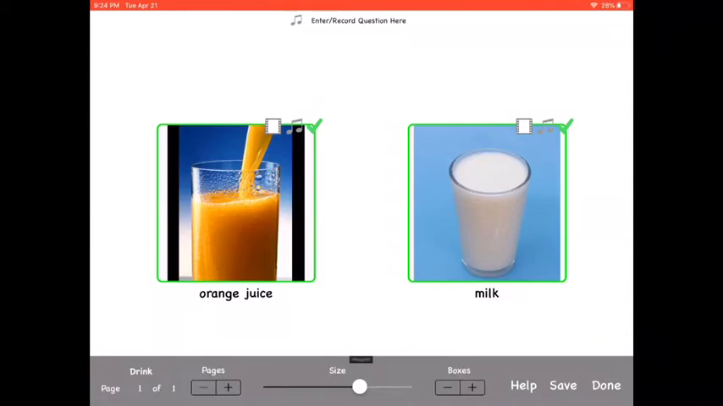If you want to, at the bottom, you could add another page. Today, just for this example, we are not going to choose another page. You could also use more boxes, or you could add more pages at the bottom. We are going to save this.